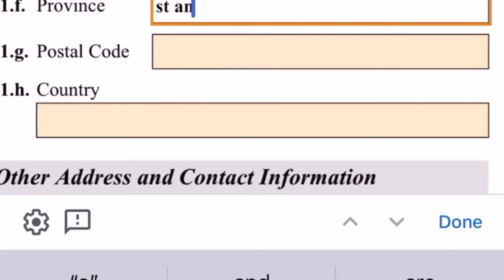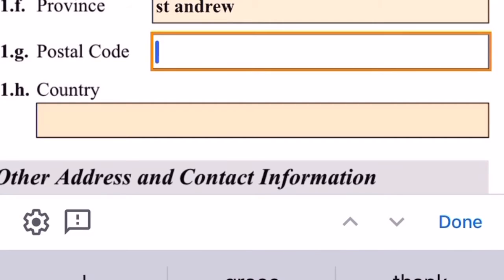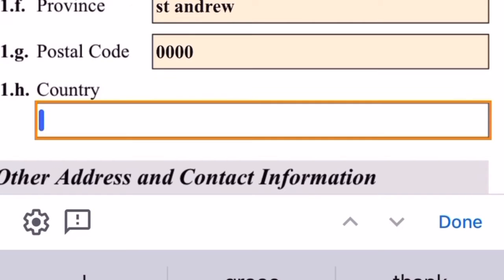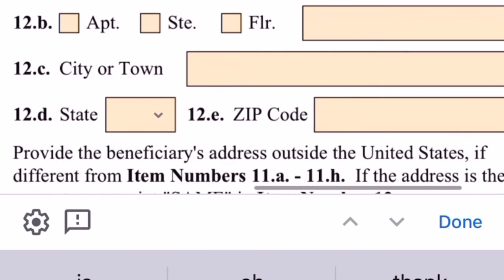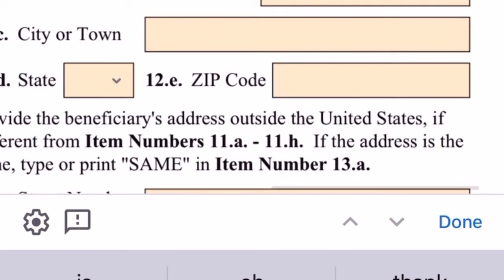So we are going to enter the province is St. Andrew, and the postal code is 40, which is common for that foreign postal code, and the country is Jamaica. So that is the address for the foreign country that Mr. Morris' wife has outside of the US.